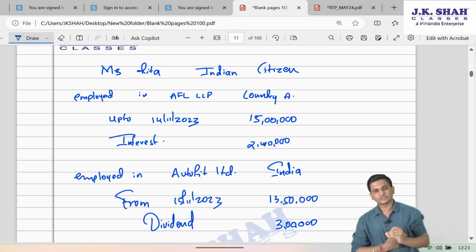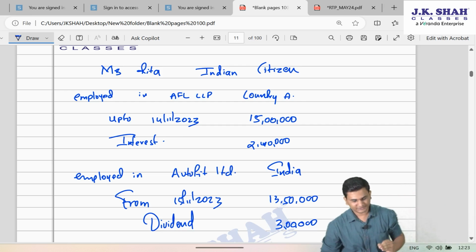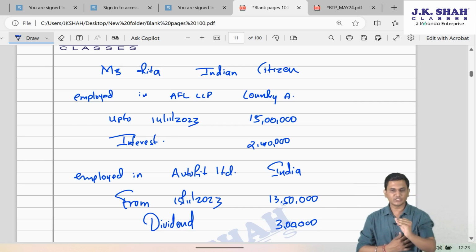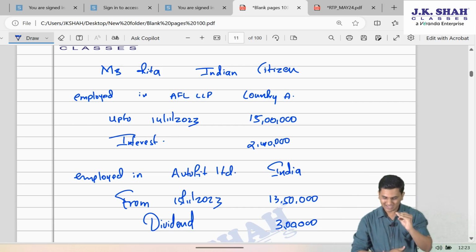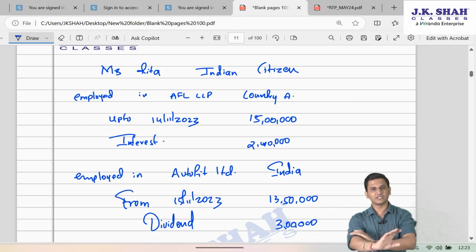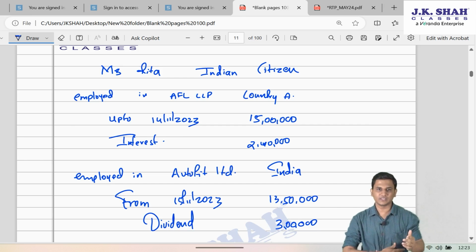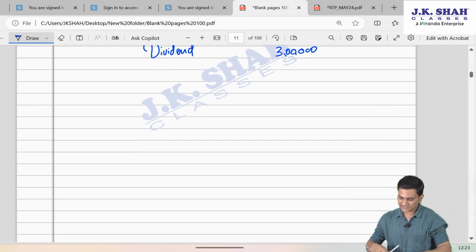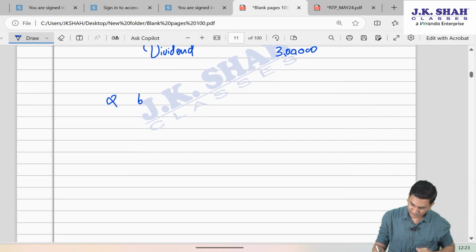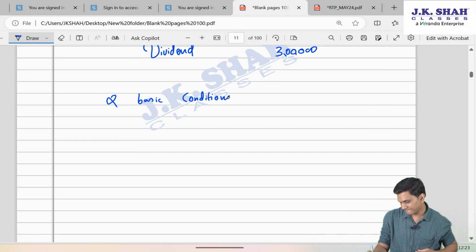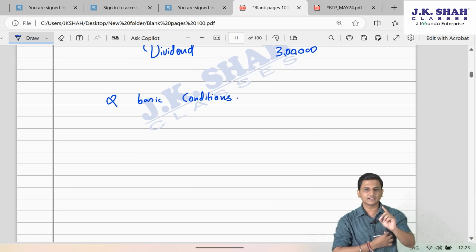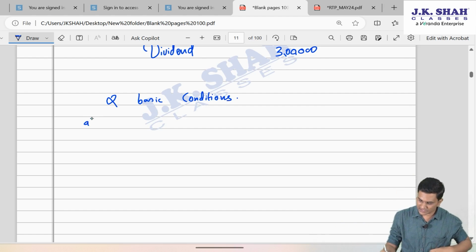Let us first focus on determination of residential status. Friends, Rita is an individual. An individual is resident of India or a non-resident of India based on two basic conditions. Basic condition A says number of days stay in India during the previous year has to be greater than equal to 182 days.